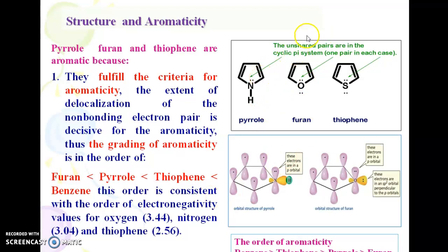You can see the unshared pair of electrons in the cyclic pi ring system. This is of nitrogen, this is of oxygen, and this is of sulfur. So you can see here, this is the order of aromaticity: benzene, thiophene, pyrrole, and furan.